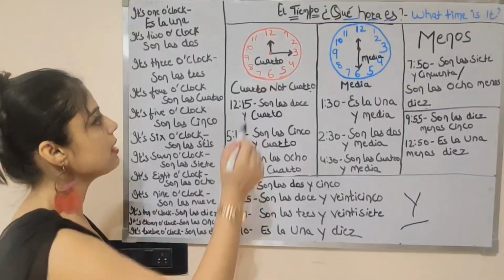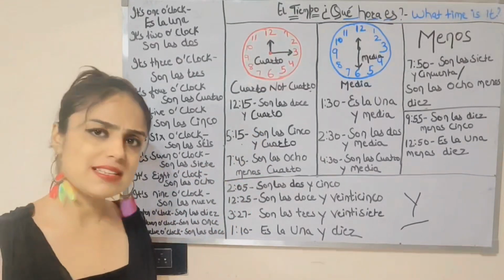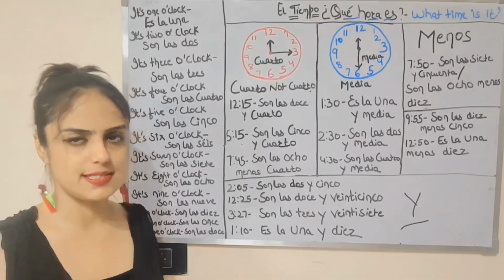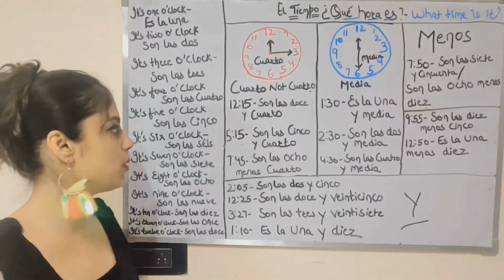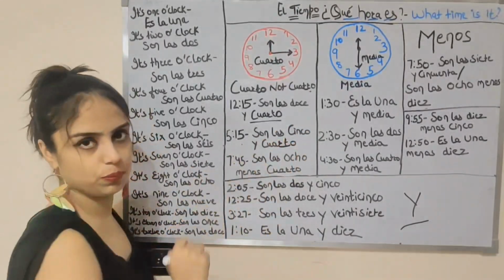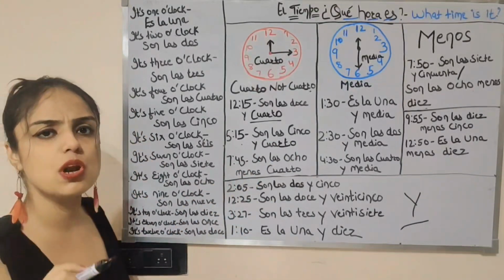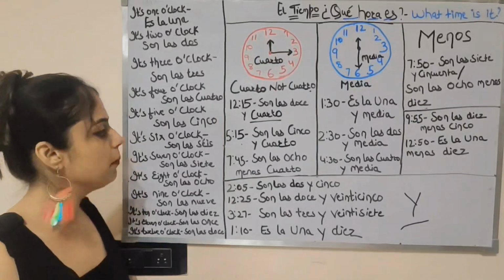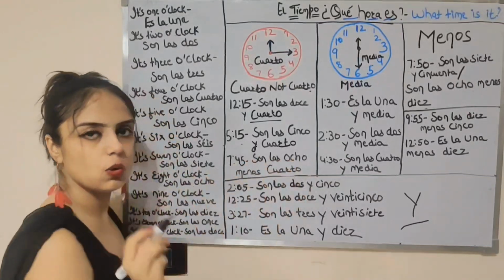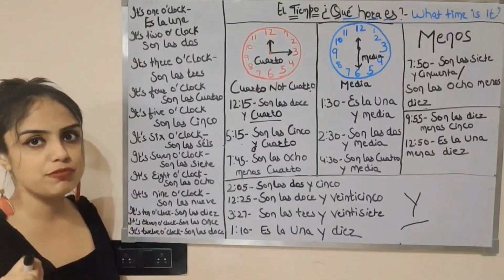Vale. So if we have to say it's 12:15, we can say it's son las doce y quince. It's right, but native speakers say son las doce y cuarto. Vale. Now if we have to say it's 5:15, you can mention it in this way as well, son las cinco y quince. It's right, but we will say son las cinco y cuarto. Vale.